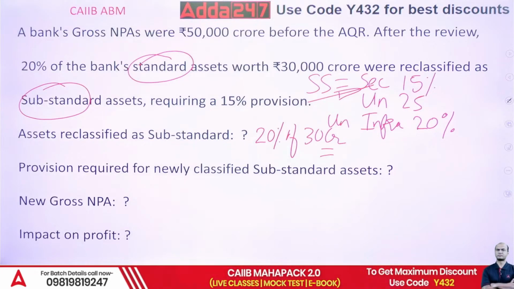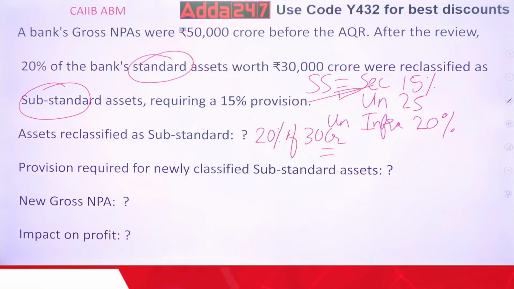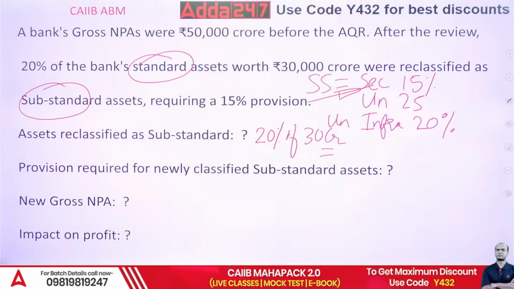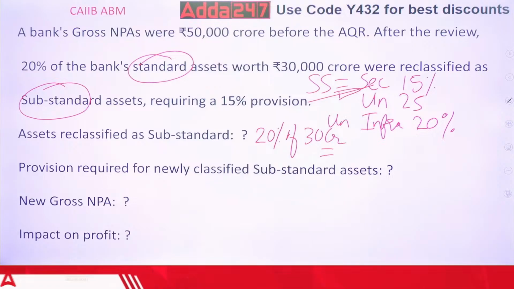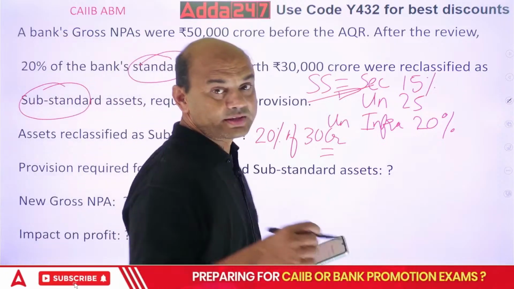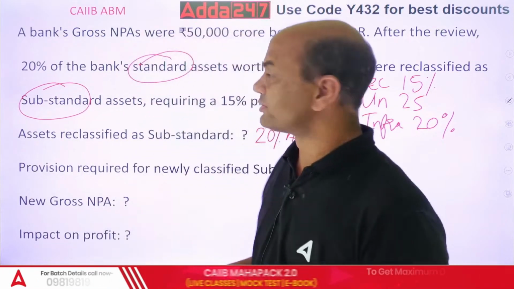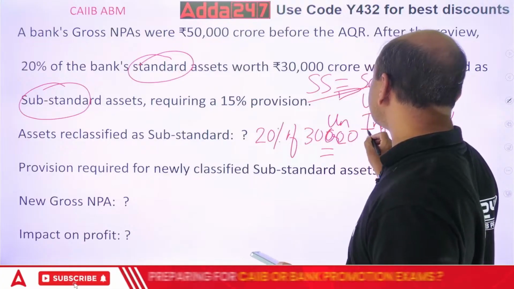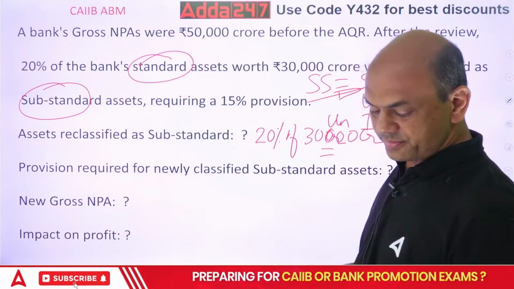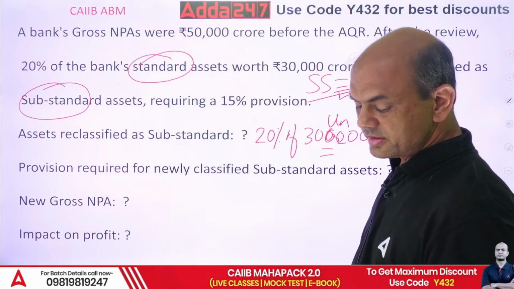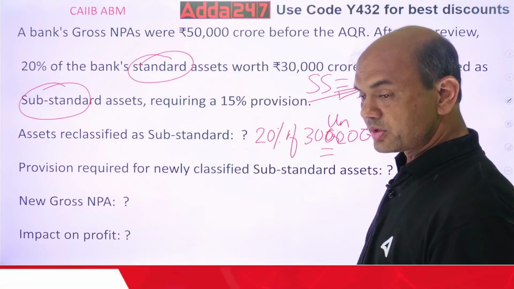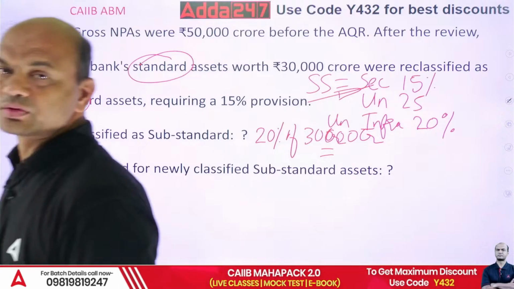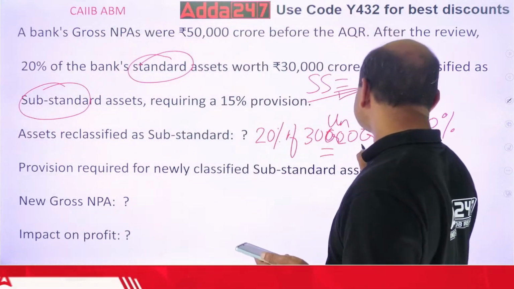Okay, 15%, 30,000 crores. What was it? Oh, 30,000. Okay, it's not 30 crores. It's 30,000 crores. Things will change now. So 3 more zeros will be added, so it will be more now. It will be 6,000 crores. Yeah, 6,000 crores it will be. So it is coming out to be 6,000 crores.